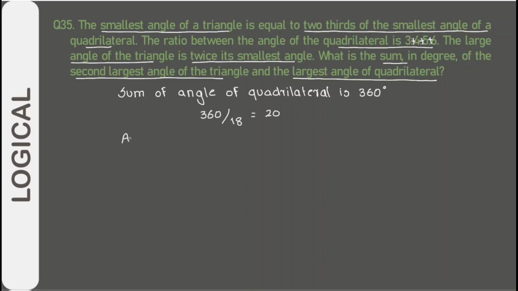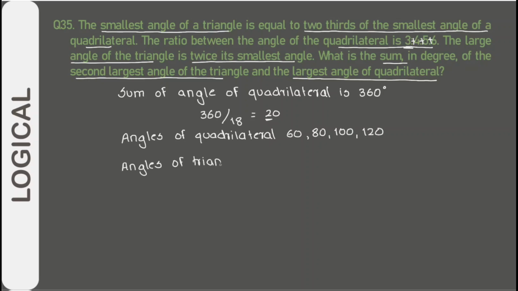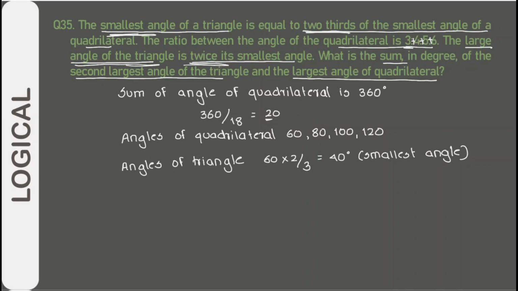Angles of the quadrilateral will be 20 into 3, that is 60, 20 into 4, that is 80, and respectively 100 and 120. Angles of the triangle: the smallest angle of the triangle is equal to 2/3 of the smallest angle of the quadrilateral, that is 60 into 2/3, which is 40. The largest angle is twice the smallest angle, so 40 into 2 is equal to 80. So these are the two angles.